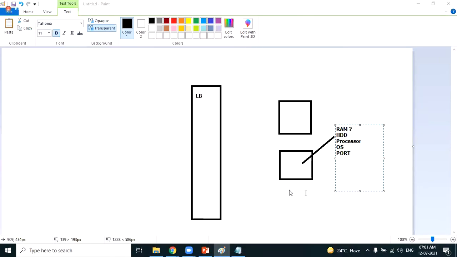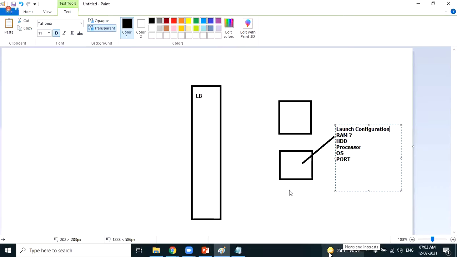You have to provide the hardware configuration: what should be the RAM, the processor, and the hard disk of that EC2 machine. What operating system should the new machine have, what ports should be open? Should we install any software in that new machine whenever it gets created? All this you have to define. Where do we define it? We define it in the launch configuration. All these details we mention in the launch configuration of the EC2 machine.